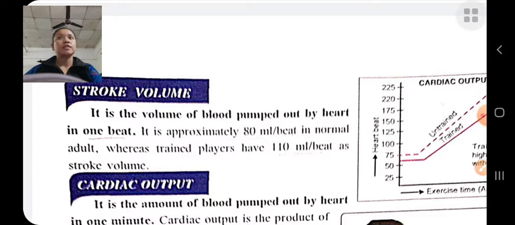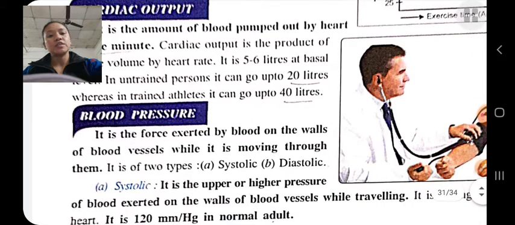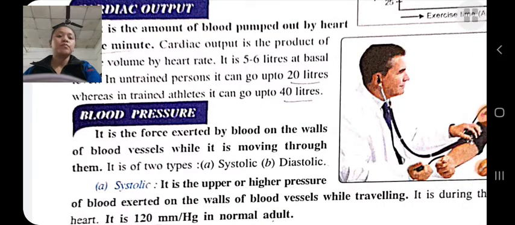Cardiac output is the amount of blood pumped out by the heart in 1 minute, and it is about 5 to 6 liters, and in untrained persons up to 20 liters, whereas in trained persons about 40 liters.